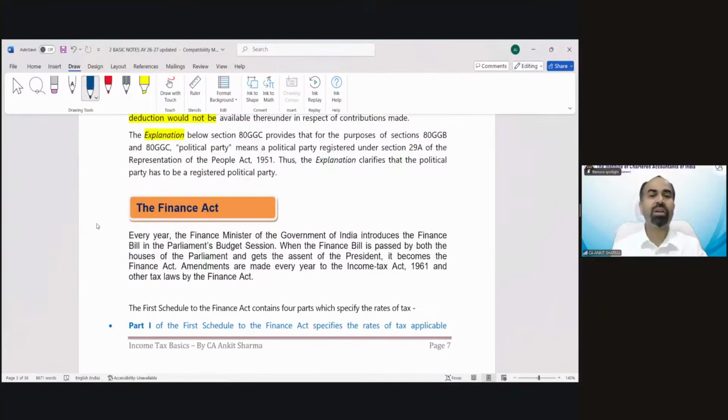The second component is the Finance Act, the budget which the finance minister presents every year. That is called the budget. Every year, the finance minister of the government of India introduces the finance bill in the parliament; we call it a budget, that is the budget session. When the finance bill is passed by both houses of the parliament and gets the assent of the president, it becomes the Finance Act. Amendments are made every year to the Income Tax Act 1961 and other laws by the Finance Act. So whatever is going to be changed or amended every year is prescribed in the Finance Act.